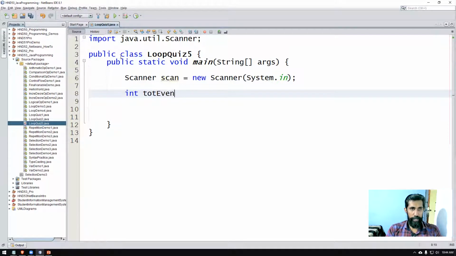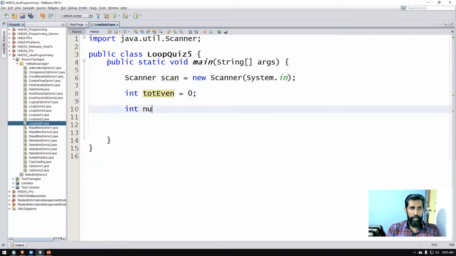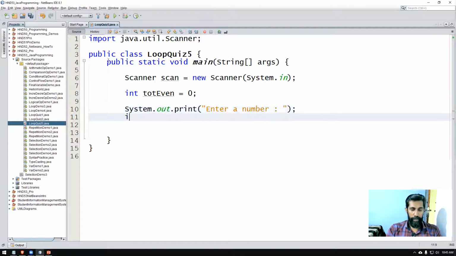You could have done it like that because you get marks for good variable naming. Then int num. For that you can say System.out.print, enter a number. Int num is assigned the value scan.nextInt.